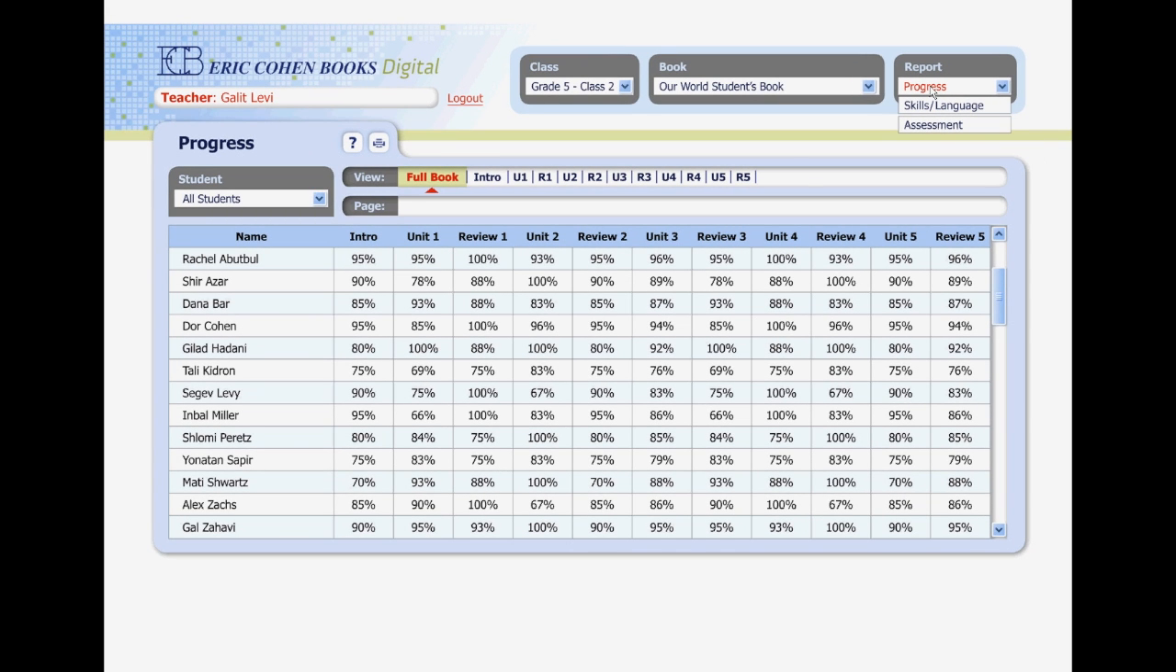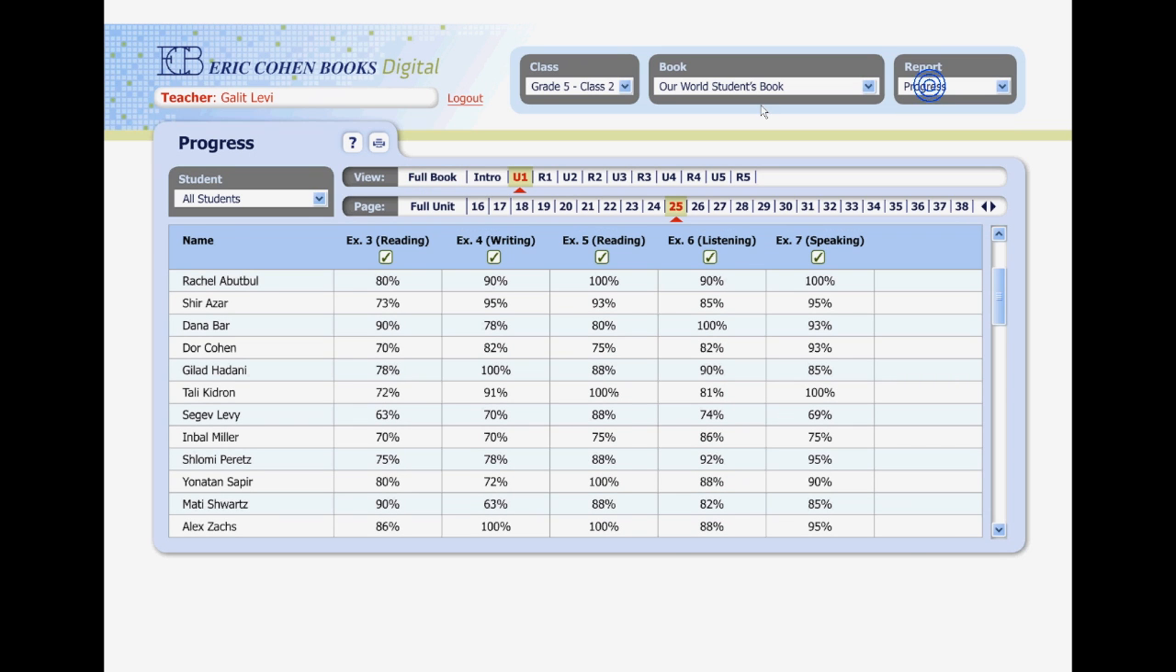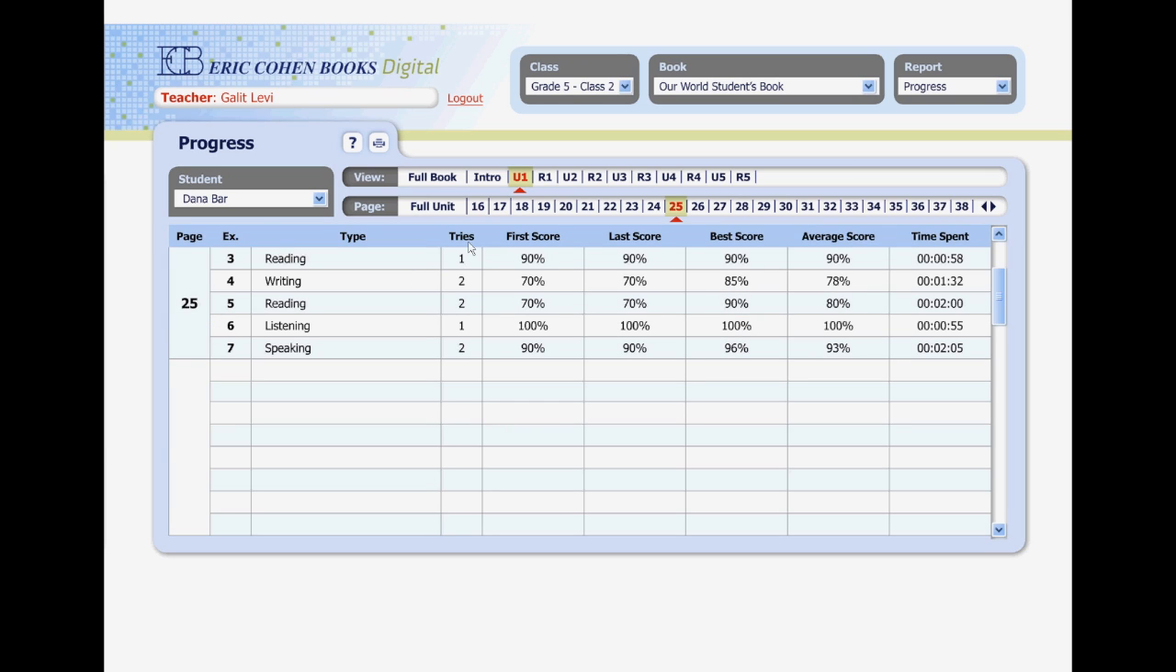Let's start with progress. On this screen, you can see each pupil's scores for every exercise they did in the book. You can click on any pupil to see their work in greater detail. You can see how many tries she had, what her scores were, and how much time she spent on each exercise.